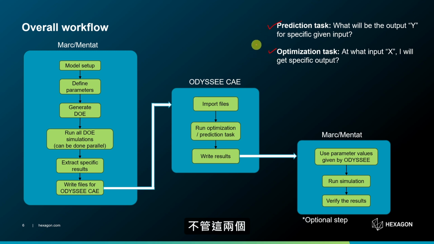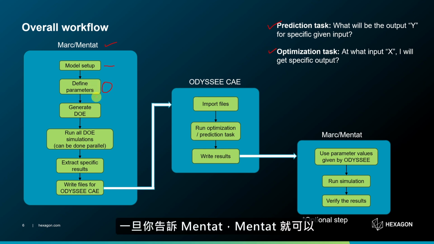Irrespective of this, for both of these, this will be the overall workflow. We will of course start with Marc Mentat. First is we have to create the model. This will be the full model including materials, boundary conditions, mesh, everything. Then out of that model, we can define some quantities as parameters. In short, we are saying these quantities can change.